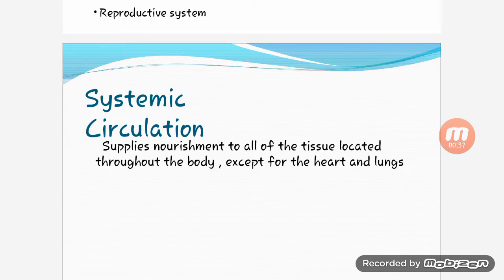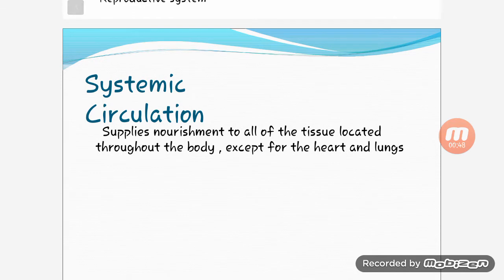First, systemic circulation supplies nourishment to all the tissues located throughout the body except for the heart and lung. In systemic circulation, it supplies nourishment, meaning the blood carries the nutrients to all the tissues located in the body.